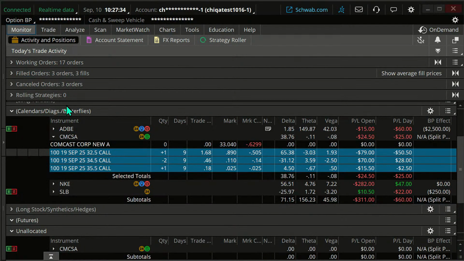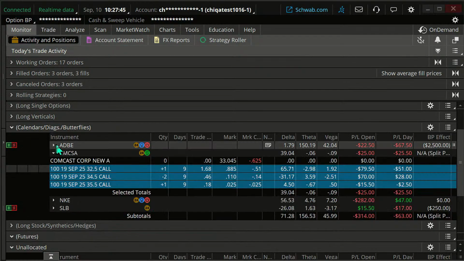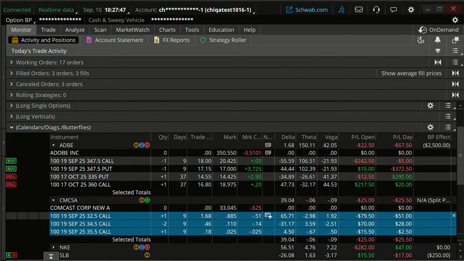Okay, let's look at some other rolling situations. I'm going to let that roll work and see if that fills for us here. Let's look at another example. So another example we had was Adobe. Okay, so Adobe, let me just move this out of the way here, was a straddle strangle swap.